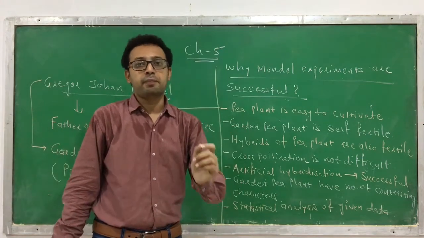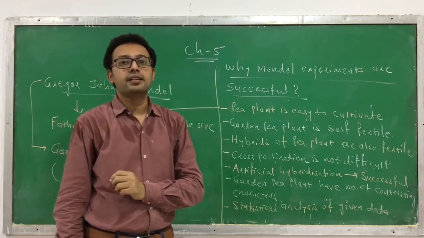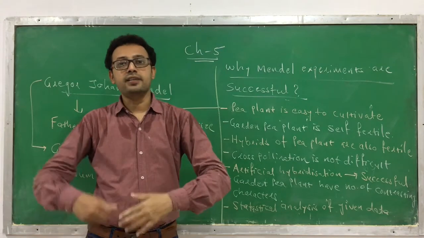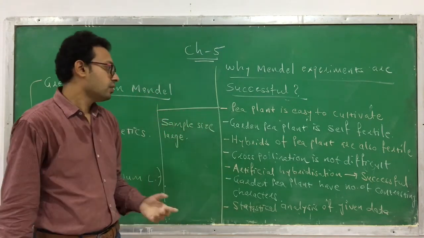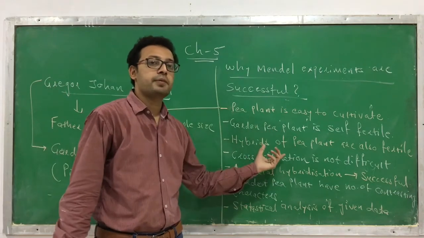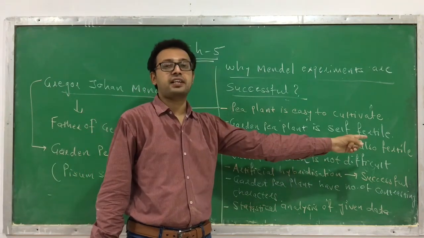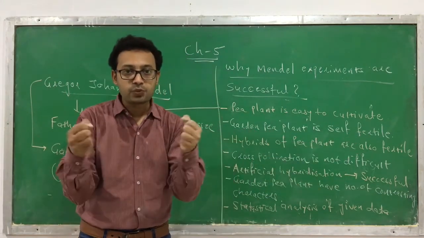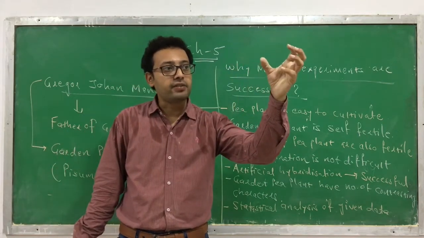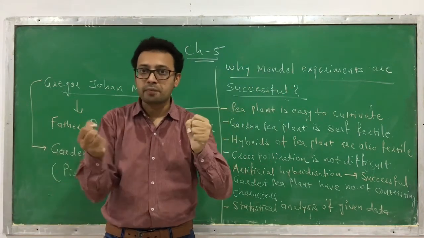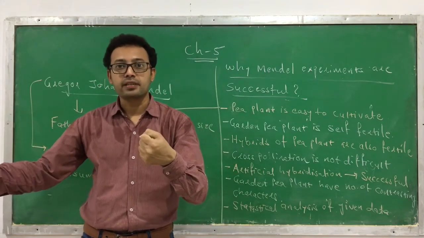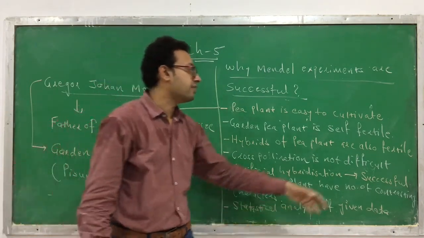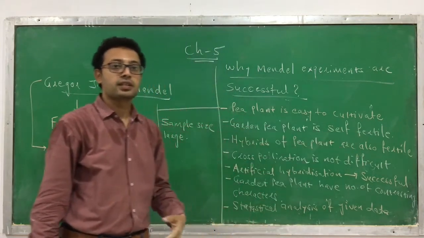Second, the garden pea plant is self-fertile, meaning the hard work in fertilization or the production of the next generation is much less. Even the hybrids which are produced are perfectly fertile. Like I have taken a tall plant and a short plant. By mixing these, I have generated a hybrid. That hybrid is also perfectly fertile. So this is one of the reasons.